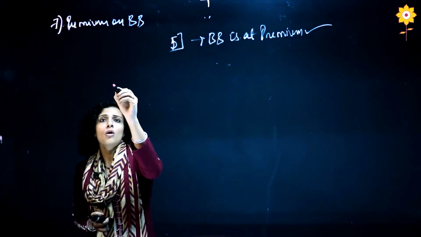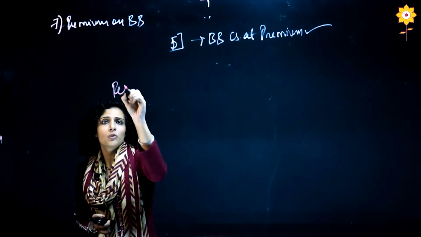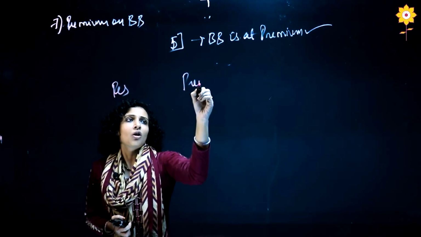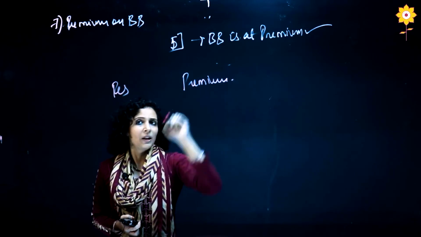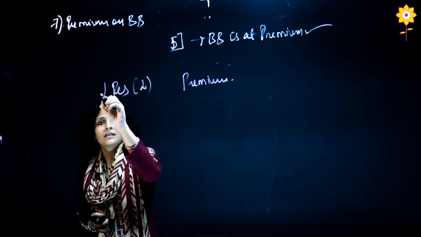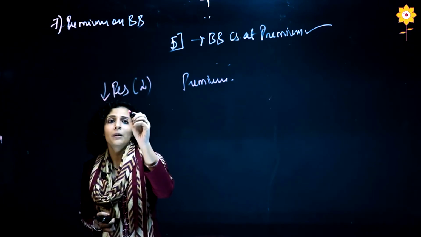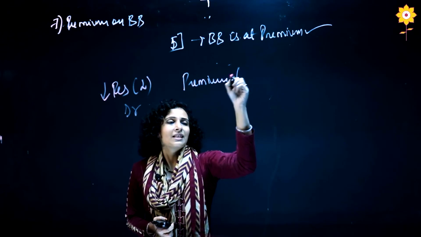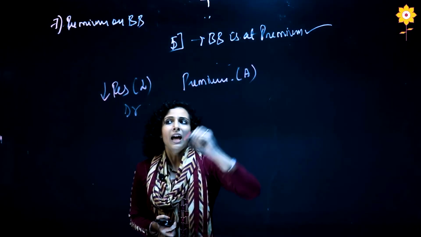So here also what we are doing, we will be using reserve, and what we are writing off, we are writing off the premium. Now this is a liability, this is getting reduced, so this will be debited. Premium on buyback is like our asset.